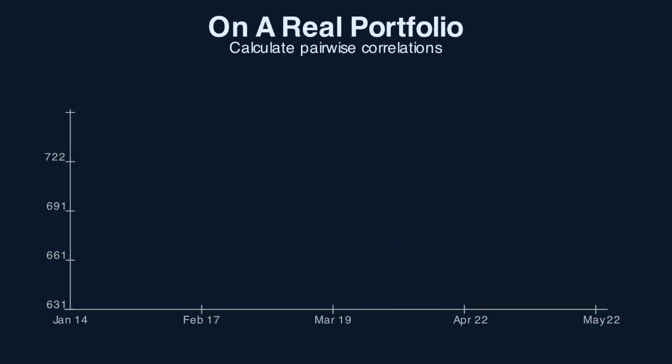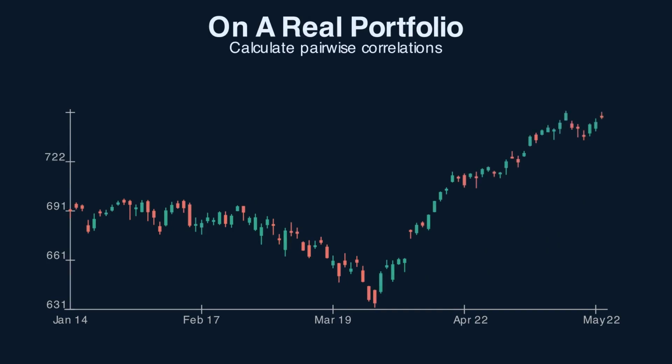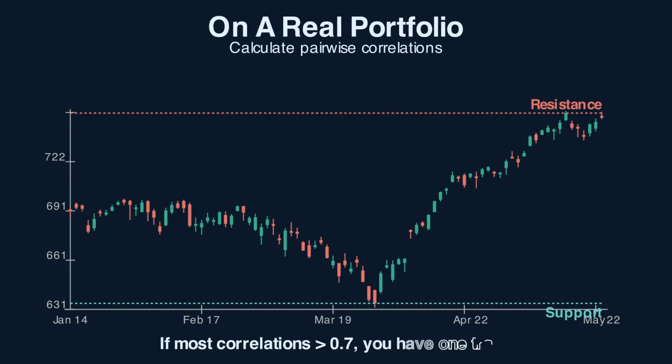In real practice, audit your portfolio. Calculate pairwise correlations between your positions using 90-day rolling data. If most pairs sit above 0.7, you have a concentrated bet wearing a diversified costume. If many sit below 0.3, you have genuine diversification. Add asset classes, bonds, commodities, possibly currencies, until your average correlation drops meaningfully. Position count is irrelevant, correlation is everything. Most retail portfolios fail this test badly and don't realize it until the crash exposes the concentration.